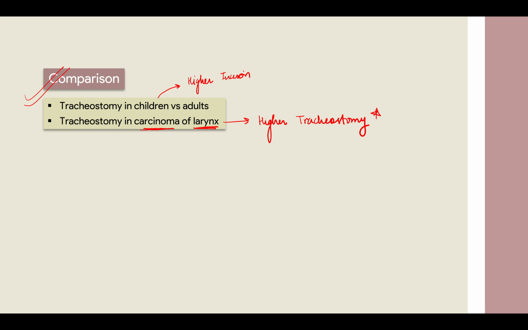Why? Because जितना तुम ऊपर निकालोगे you will be doing something known as laryngeal stenosis हो जाएगा वहाँ पर, और subglottic stenosis हो जाएगा. Why? Because you're creating a stoma over there. When it will heal, it will like do the fibrosis and all, और ऊपर larynx है उसके पीछे. Okay, so basically you have to save as much as trachea possible in case of larynx carcinoma, but normally we